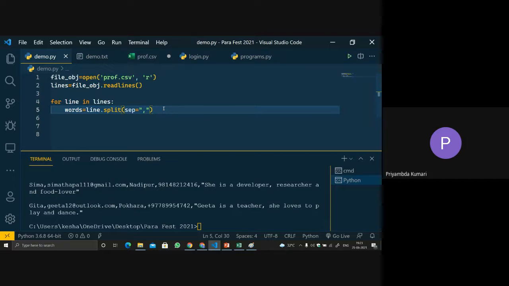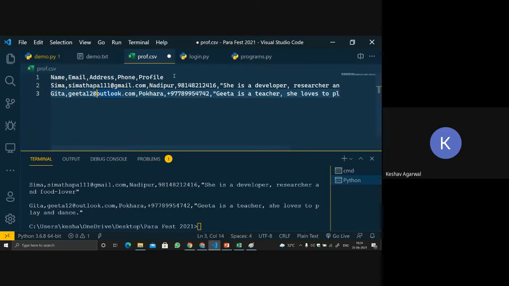Can you explain the last line? This line? Yeah. Okay, so first let me run it. Let me just run the first line, that is the name. I'll just print this statement, this line. I think then you will get it.